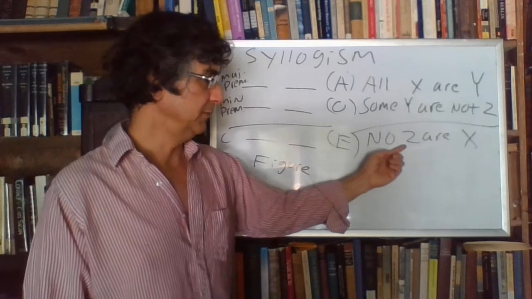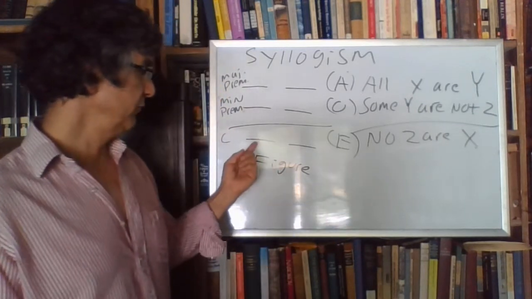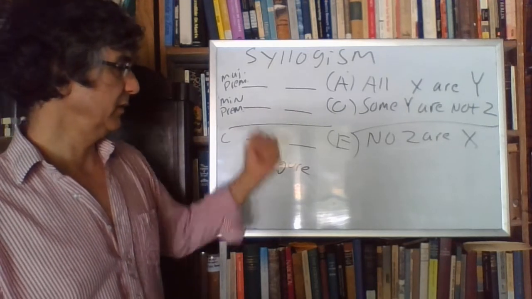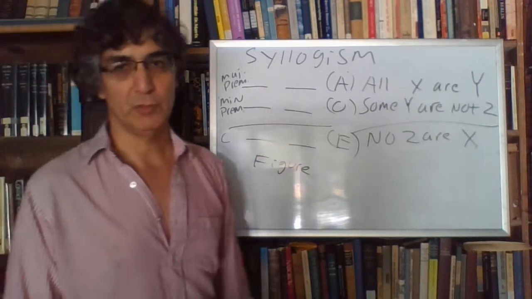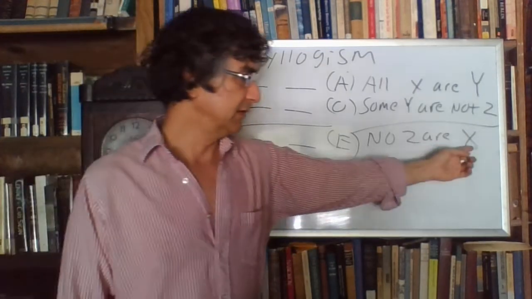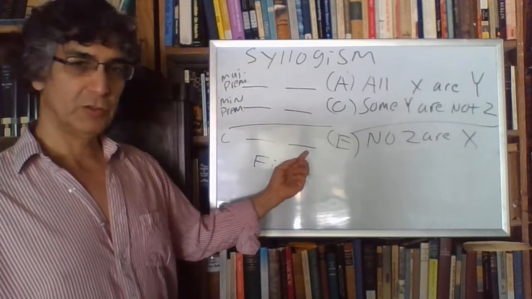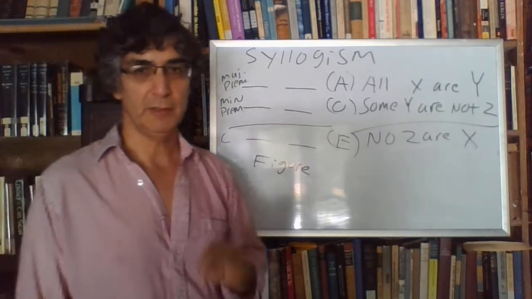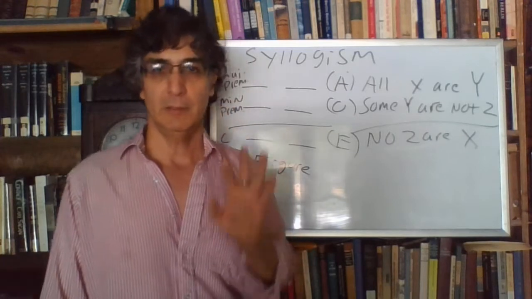So whatever is in this position, the subject of the conclusion, is going to be either here or here. It's never going to be up here. It's never going to be the major premise, because it's always the minor term. So whatever is the predicate of the conclusion is always one of these two. It's either the subject or the predicate of the major premise, which makes it the major term.